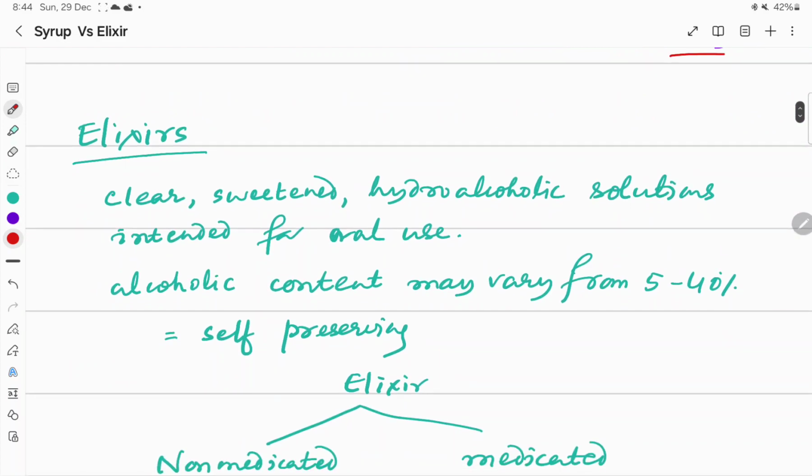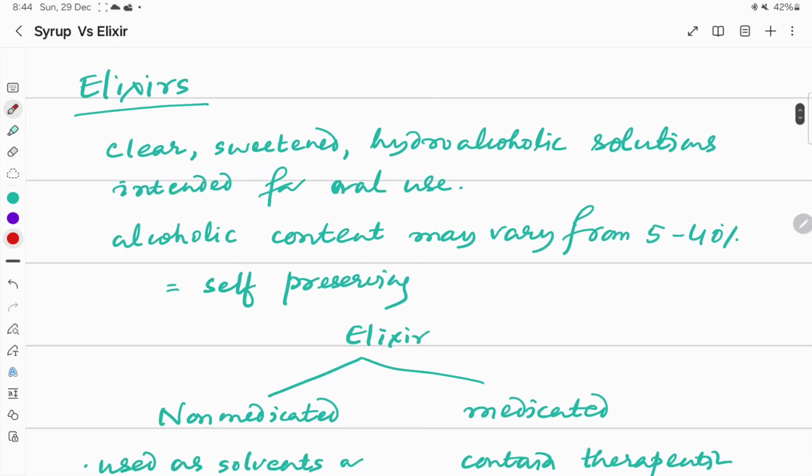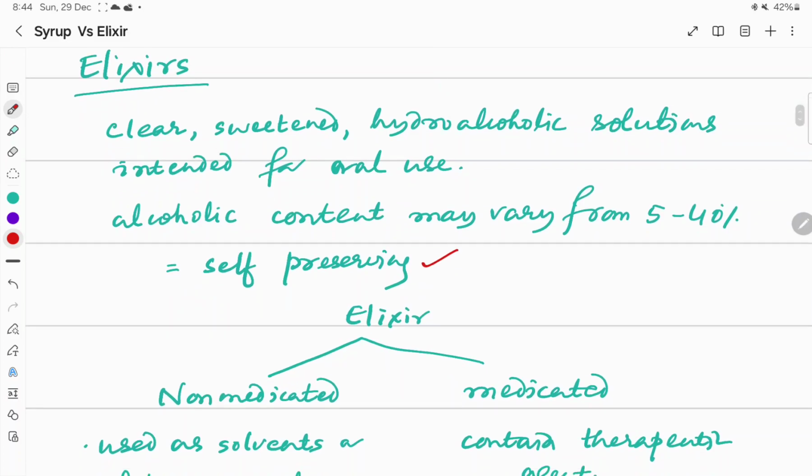Now let us discuss the elixirs. Elixirs are clear, sweetened, hydroalcoholic solutions intended for oral use. The alcoholic content may vary from 5 to 40%, even more also. And because of the alcoholic content, it is self-preserving.